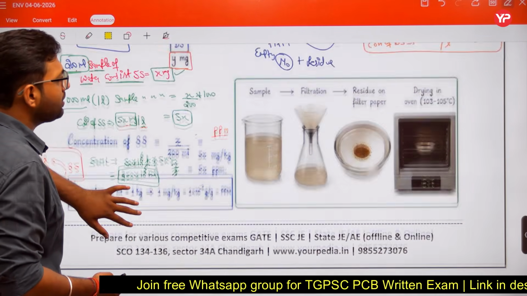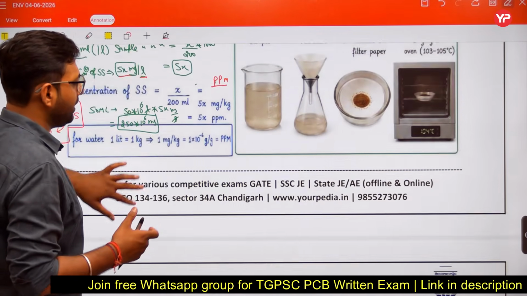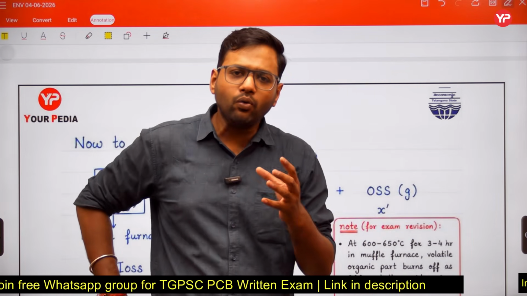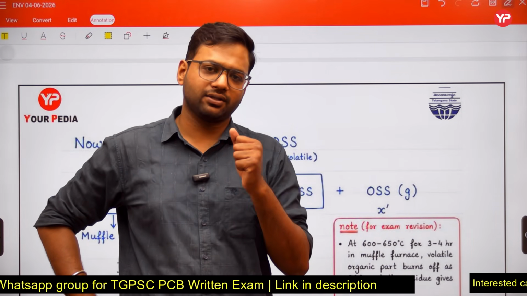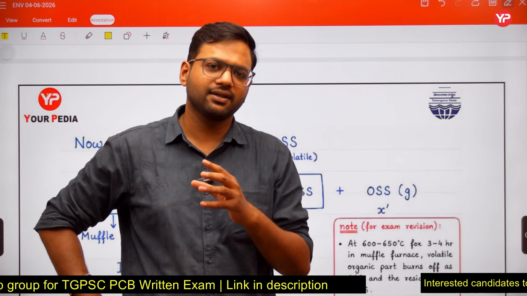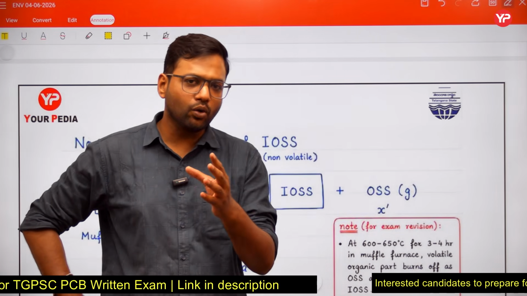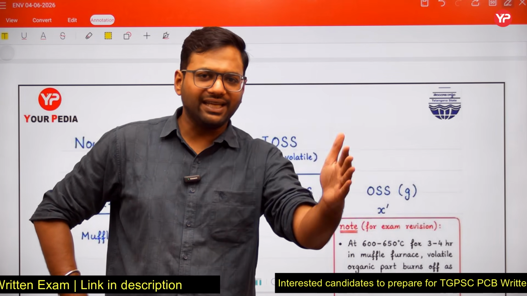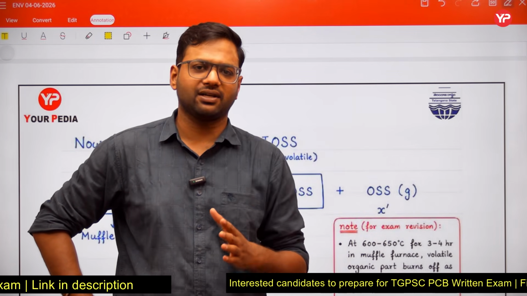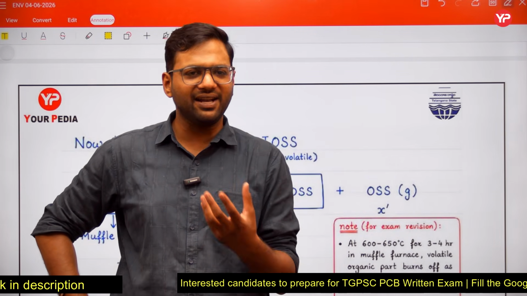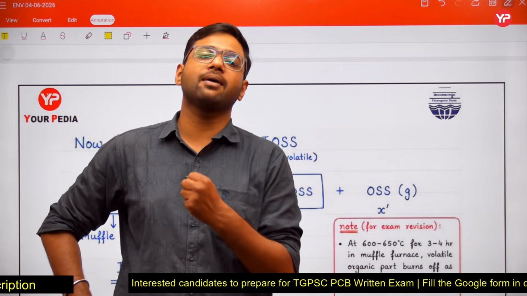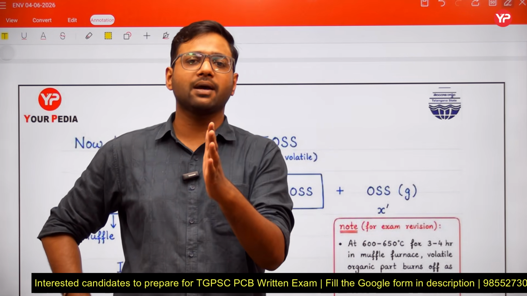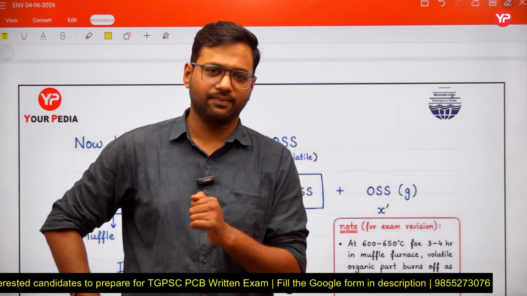Okay. Now friends, also one more point is there. I am now interested in finding the amount of organic solids and inorganic solids. As I told you that solids are also classified on the basis of nature. Some solids are organic in nature, some solids are inorganic in nature, and I am interested in finding how much amount of solids are organic in nature and how much are inorganic in nature.